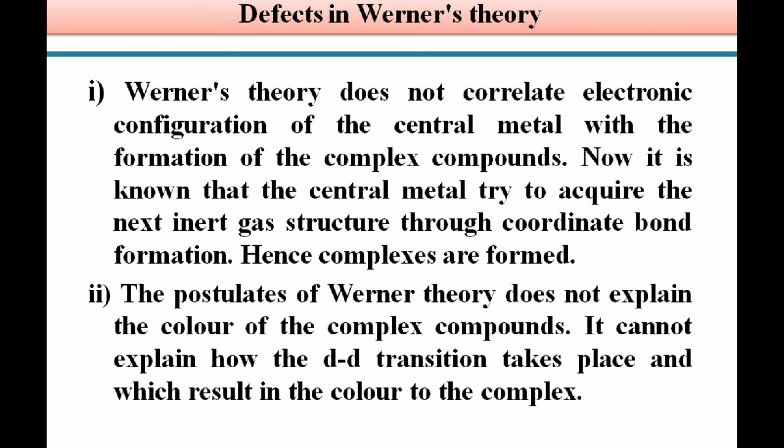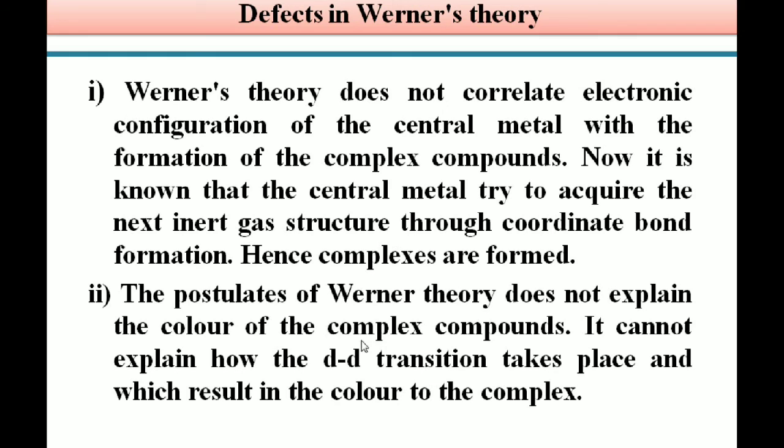So students, the central metal tries to acquire the next inert gas structure via coordinate bond formation. That's why the complexes are formed. But Werner's theory does not correlate the electronic configuration of the central metal with the formation of the complex compound. This is the first defect in Werner's theory. Another defect is that the postulates of Werner's theory do not explain the color of the complex compounds.